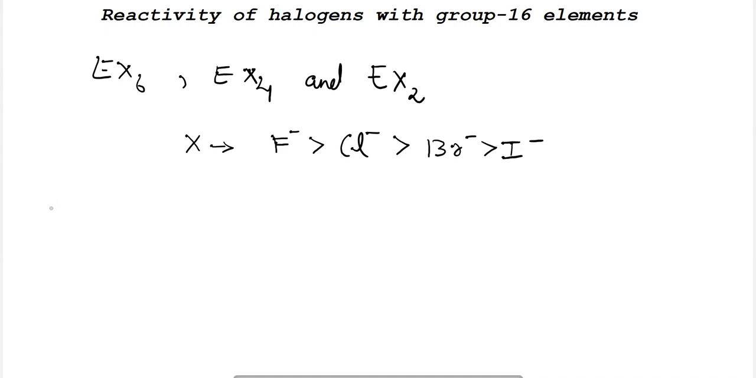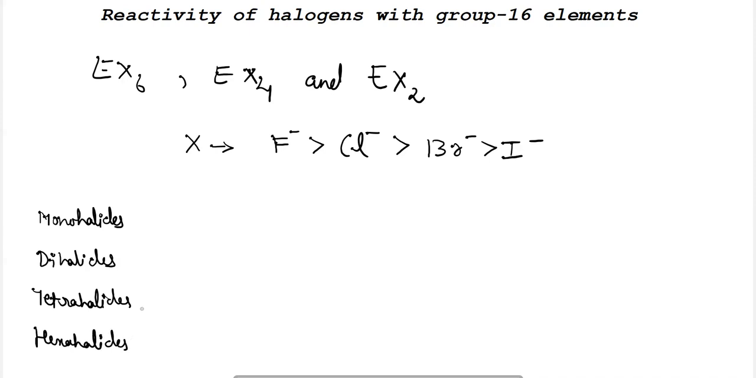So the types of compounds which will be formed by group 16 elements here are monohalides, dihalides, tetrahalides, and the last is hexahalides. So the monohalides for oxygen: O2F2. Sulfur can form S2F2, S2Cl2, and S2Br2.